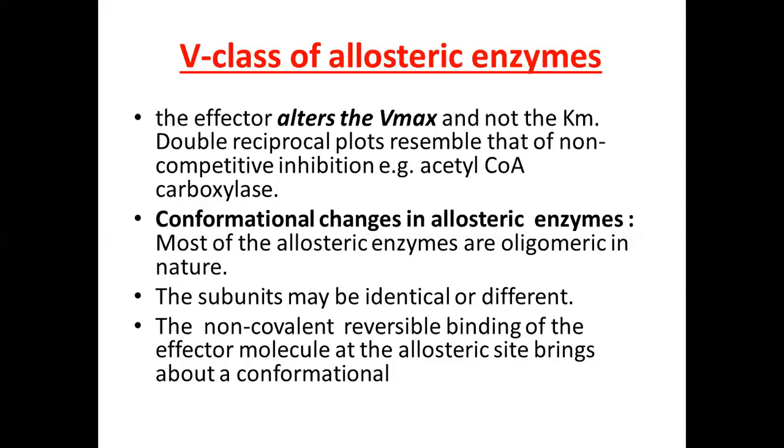Oligomer means they consist of more than one unit, and these units are called subunits. In these allosteric enzymes, these subunits may be of the same nature or they may be different. It means that these subunits may be identical in size, shape, and chemistry, or they may be different.